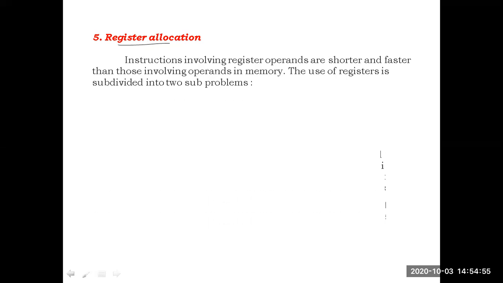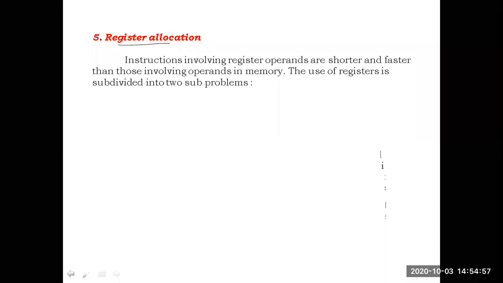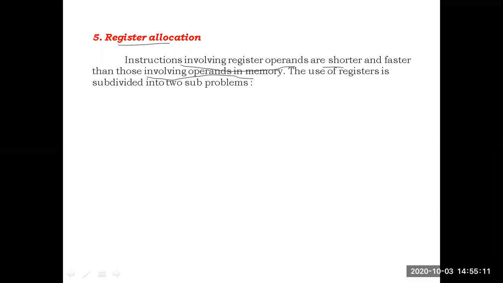ఇక్కడ issue ఏంటంటే, what is the issue related to register allocation is which register we have to allocate. That is the issue. Instructions which are involving register operands are shorter and faster than instructions involving operands in memory.